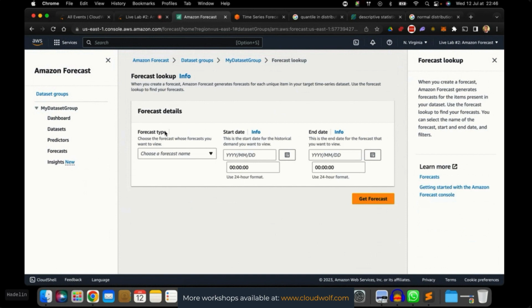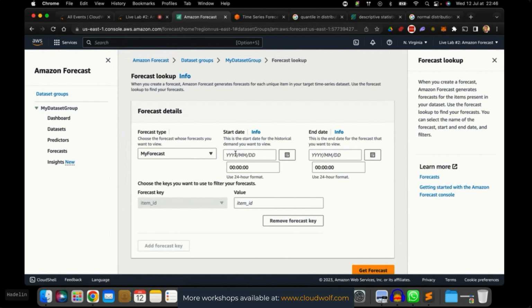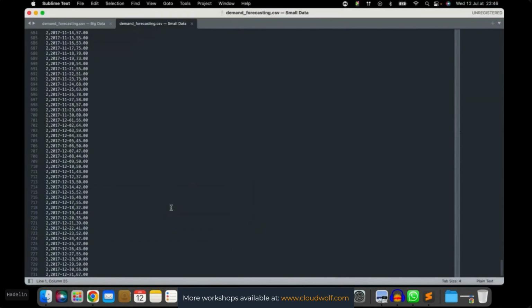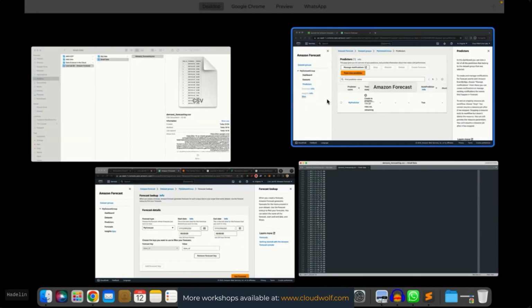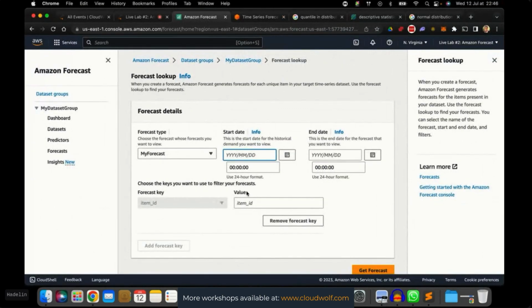Okay, so for the forecast type, of course, we're going to choose the forecast that we just created, my forecast. Then for the start date of the forecast, well, we're going to choose, of course, the next day after the last day of the historical data. The last day of the historical data is 31st of December 2017. So the start date will be here, 2018, 0101, 1st of January 2018. So that's the start date.